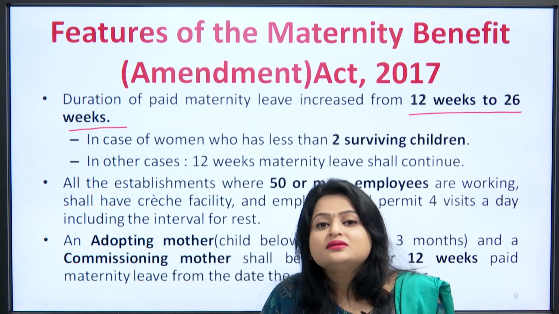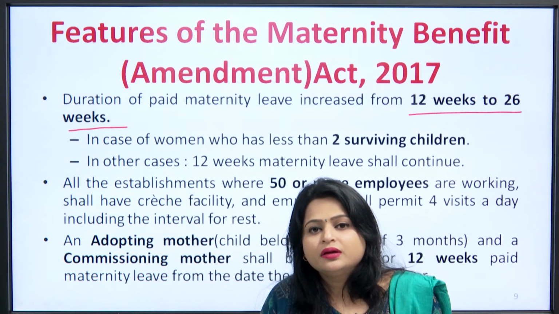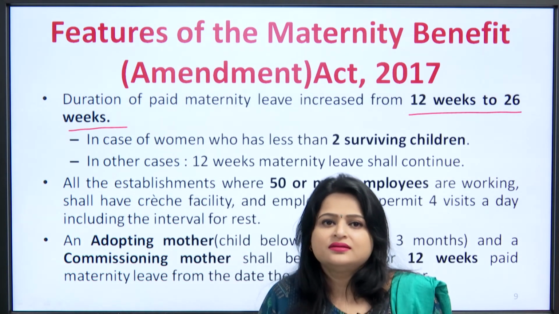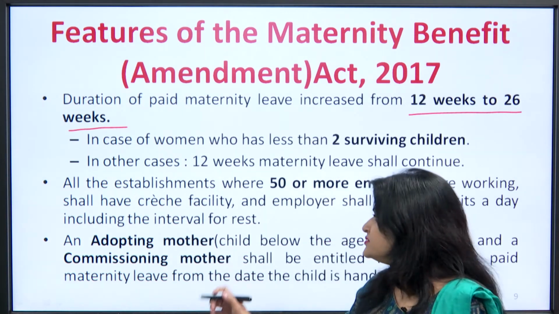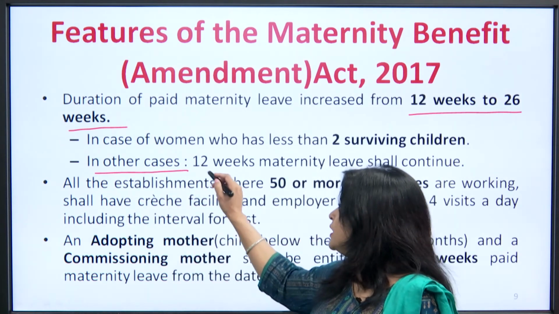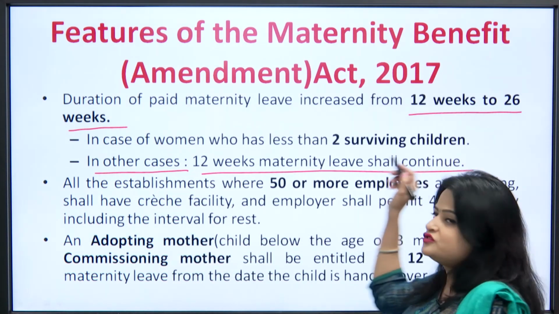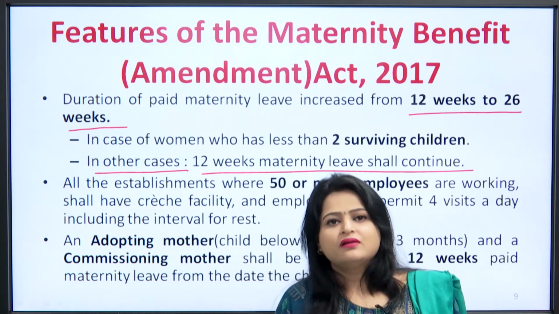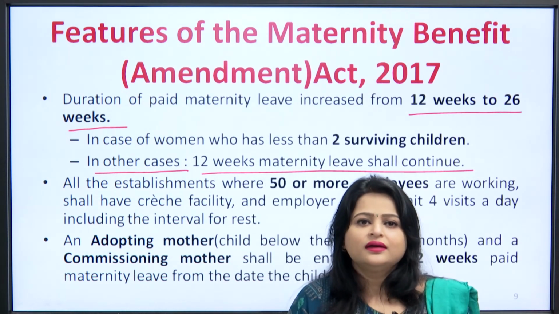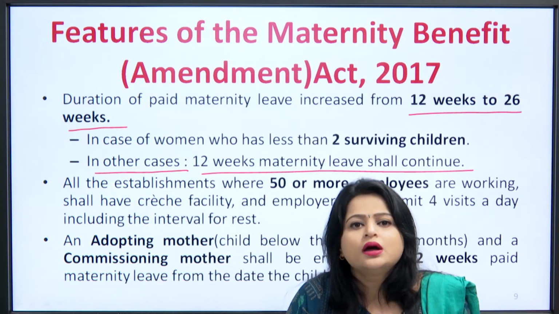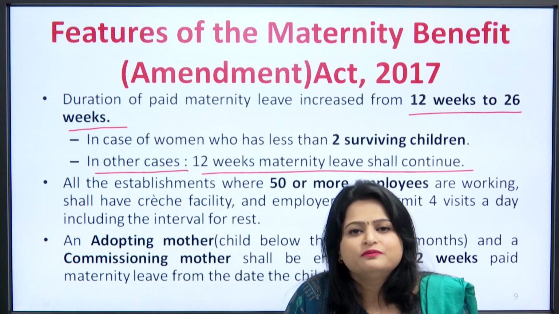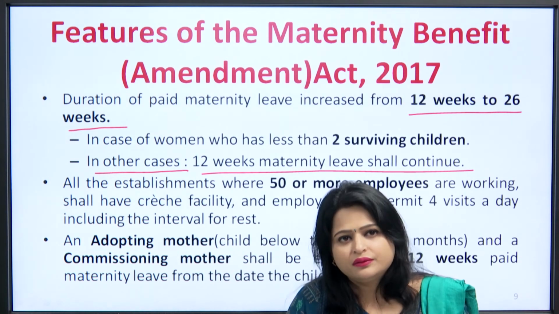But if a woman is expecting a third time, and already has 2 surviving children, in that case, as written here, in other cases, 12 weeks maternity leave shall continue. If any woman already has 2 children, she is eligible for 12 weeks maternity benefit only.